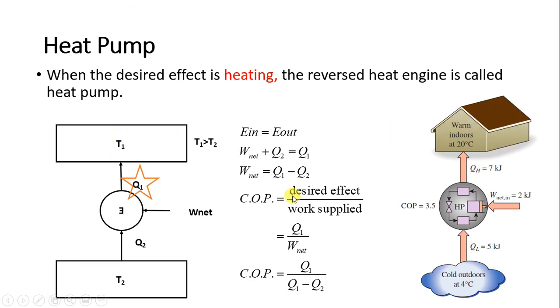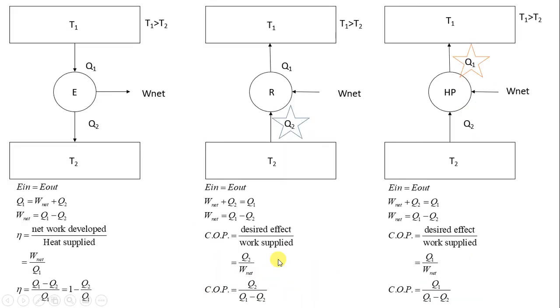So that is why the desired effects of the refrigerator and heat pump are different. Based on that, we had derived this formula of COP for the heat pump. After this, we compared all the formulas together: the efficiency of the heat engine, the COP of the refrigerator and the COP of the heat pump.